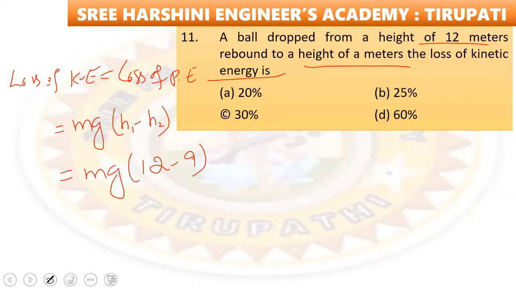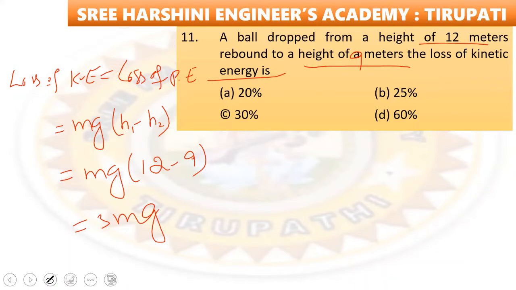ఇక్కడ height of 9 meters రావాలి క్వశ్చన్ లో. Rebound to a height of 9 meters. Okay, next, so that equal to ఏమవుతుంది ఇక్కడ చూడండి. So mg into 12 minus 9 equal to 3 mg. So option number B is the 3 mg, right?